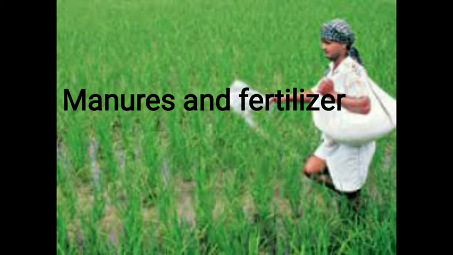Due to this, the soil becomes infertile after some time and the crop yield decreases. So, unless the depleted plant nutrients are put back into the soil from time to time, the growth of the crop would be poor. The deficiency of plant nutrients and organic matter in the soil is made up by adding manures and fertilizers to the soil.